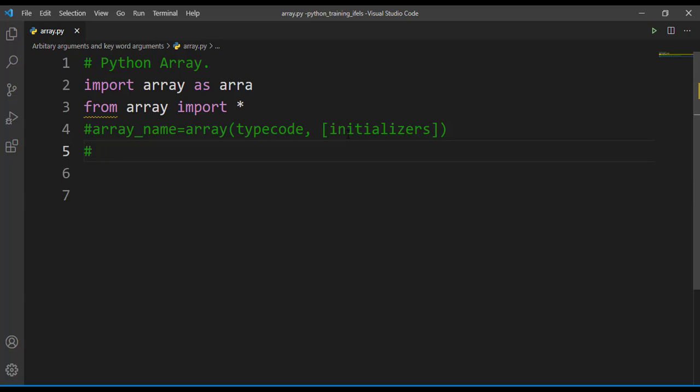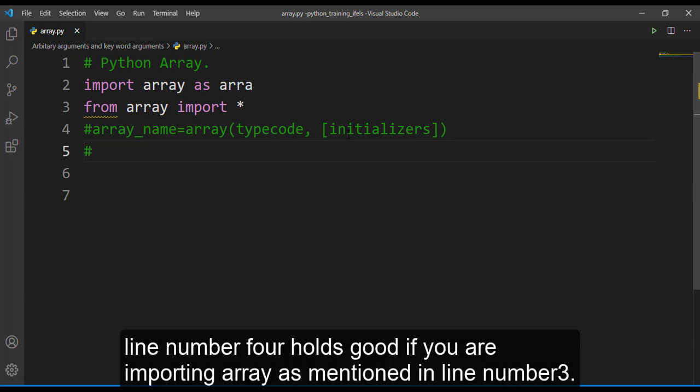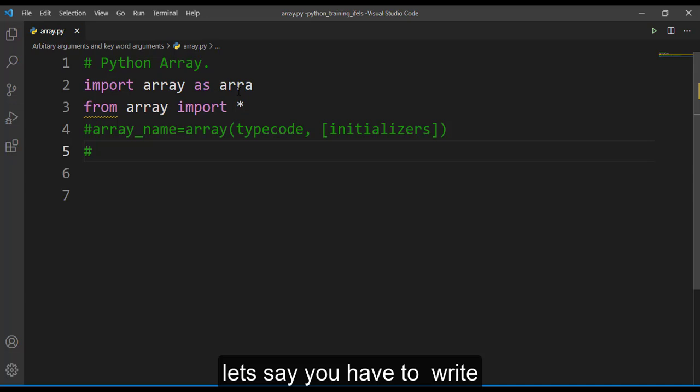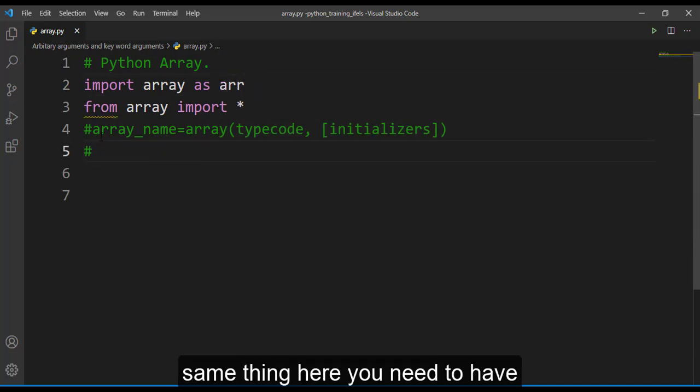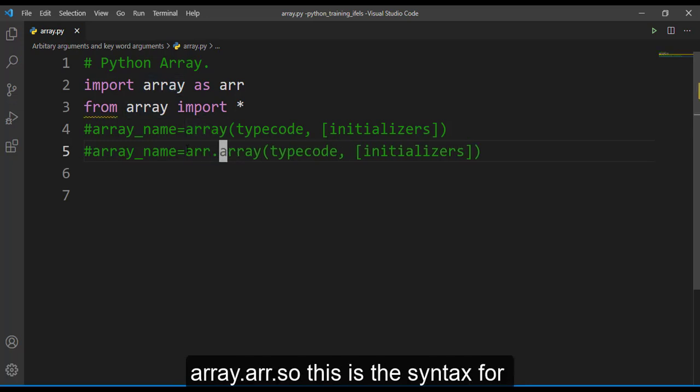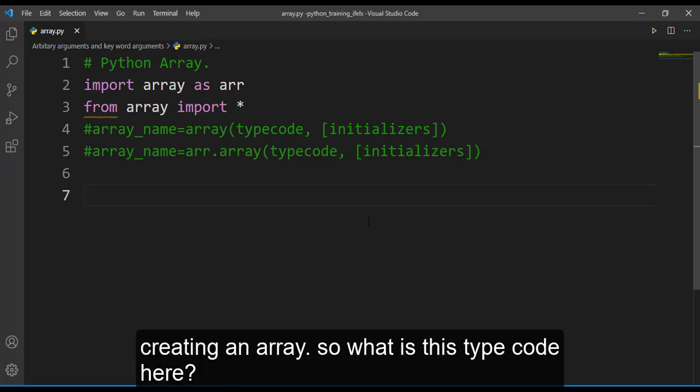Line number 4 holds good if you are importing your array like line number 3. If you are using import array as array, you have to write the same thing, but here you need to have array dot array.